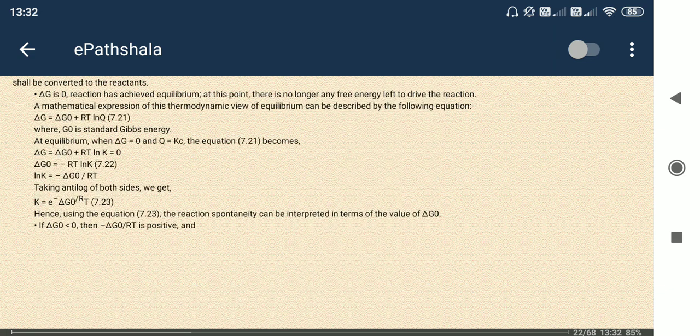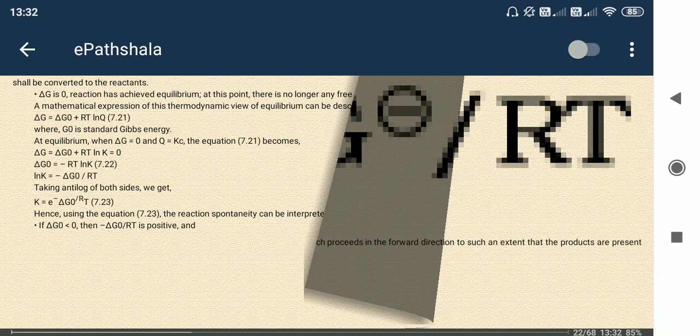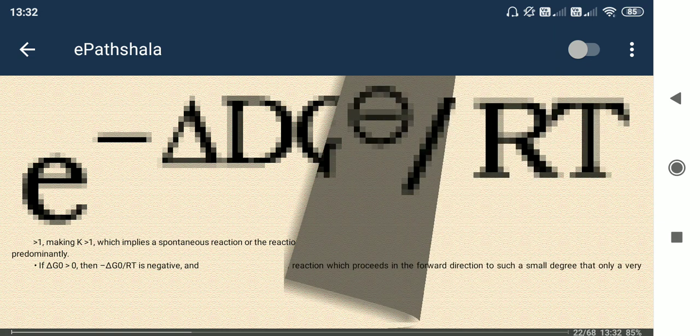So ΔG = −RT ln K. The change of Gibbs free energy is equal to −RT ln K, where R is the gas constant, T is the absolute temperature, and ln K is the logarithm of K. K means here the equilibrium constant.